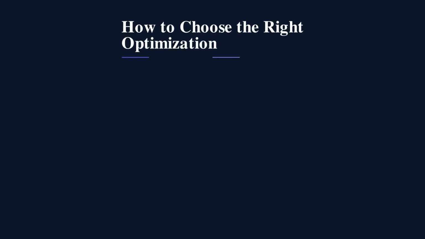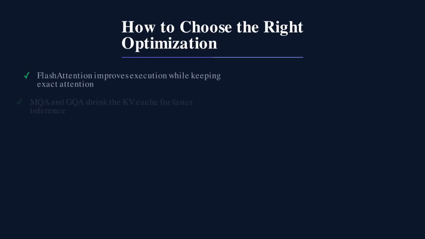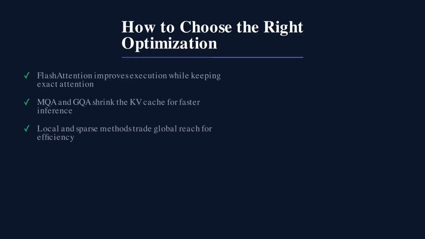The right optimization depends on the bottleneck. If you want exact attention with a faster kernel, use FlashAttention. If serving memory is the problem, use MQA or GQA. If context is huge and structure matters, use local or sparse attention. If asymptotic scaling is the priority, consider linear attention. These are not interchangeable tricks. They solve different problems.